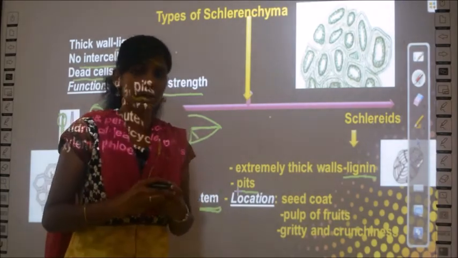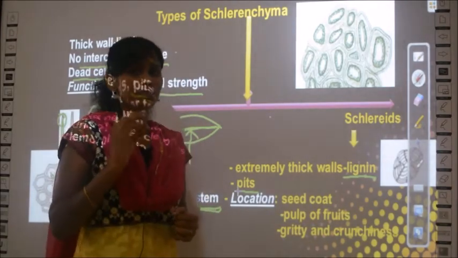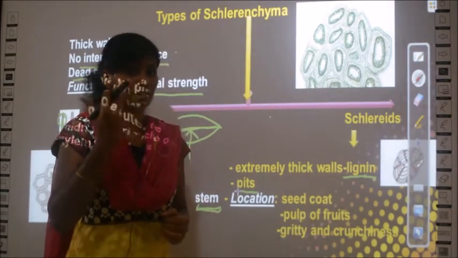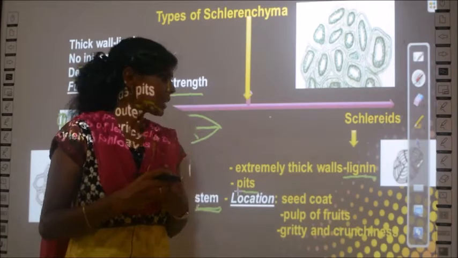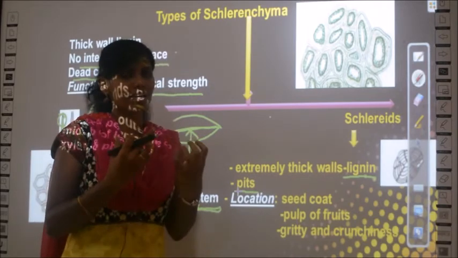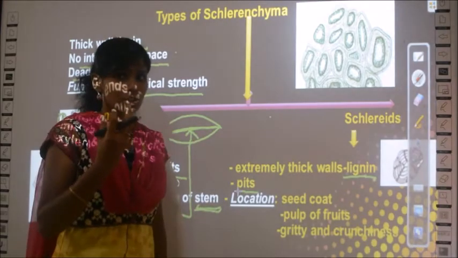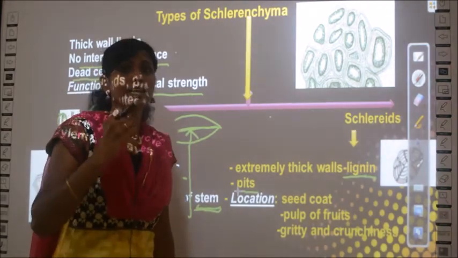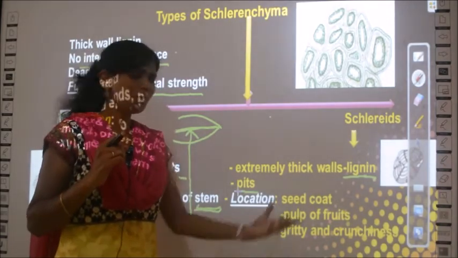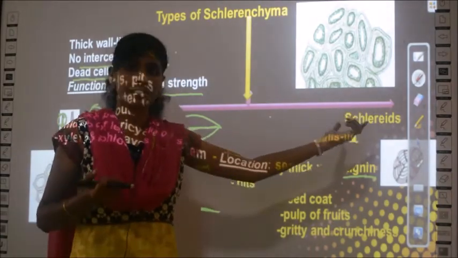Some fruits are not soft, for example there are some crunchy fruits, right, where you don't find the pulp to be very soft like a mango. There are some crunchy fruits, and those crunchy fruits will all have scleroids. Either the seed coat will be very hard, or else the pulp of the fruit. What is pulp? The inside fleshy portion is called pulp, no? That will be gritty and crunchy. That is, it is not of soft nature, it is so crunchy in nature to bite. So wherever you find crunchy fruits, it means it has scleroids in them.